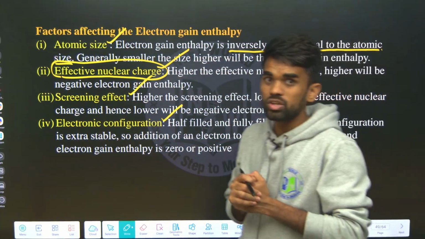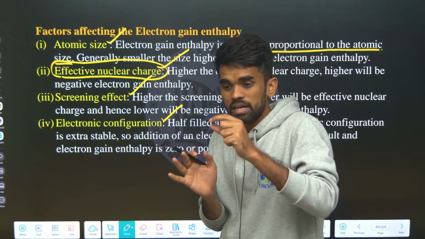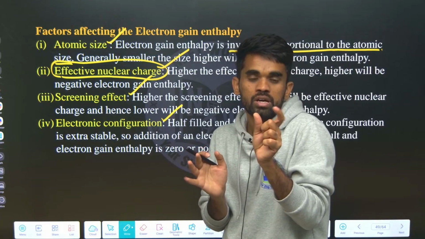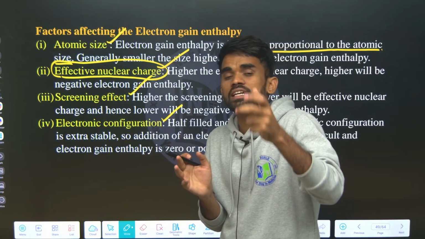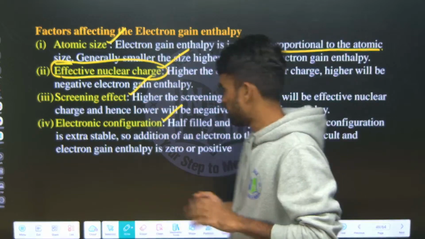And electron gain enthalpy generally I will define as the amount of energy released here, okay, it will be given in negative terms. So the more negative the value, the greater the tendency to gain the electron, okay, you can remember it in this way. I will show you a few questions here.